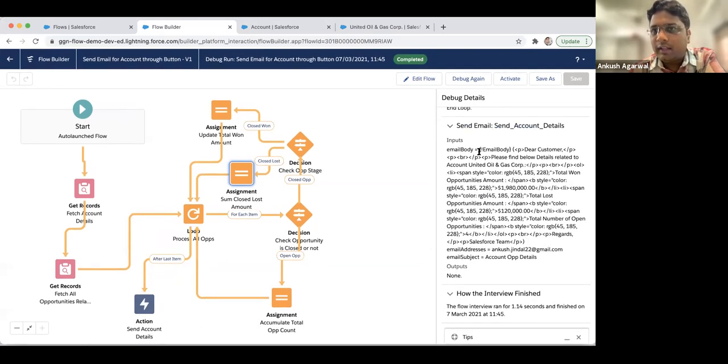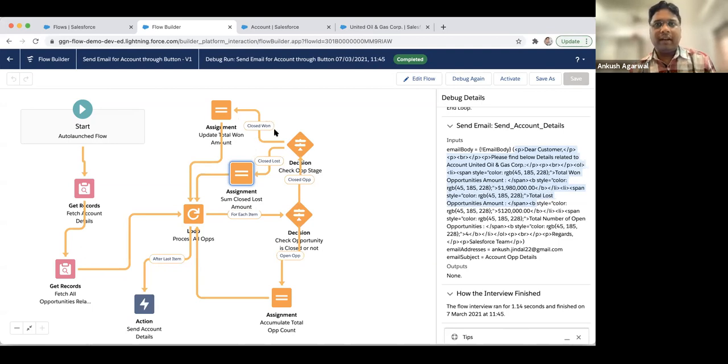And this is the email body. If you notice, it's coming in this way, with the HTML tags. As I mentioned last time, here it will show you the flow. First of all, it started from here, went through it, and then went for each item. It shows you the path in yellow color, what the path was and how it executed. Then if we check the email, you can see it is coming with the HTML tags.